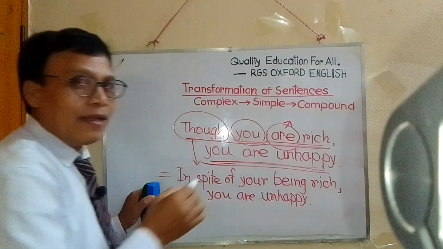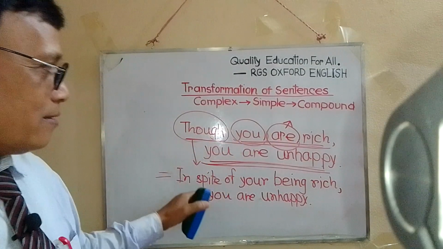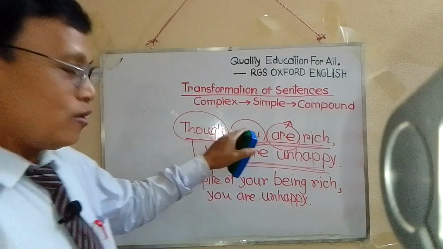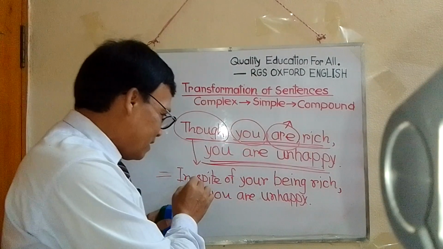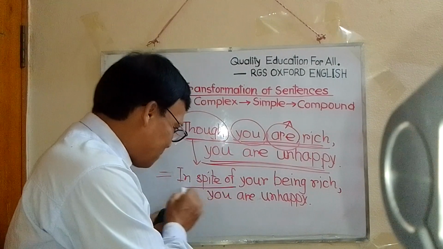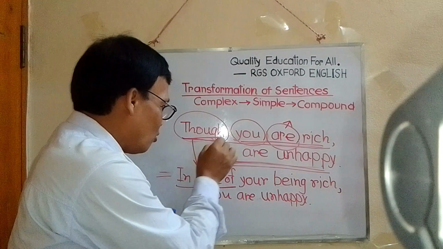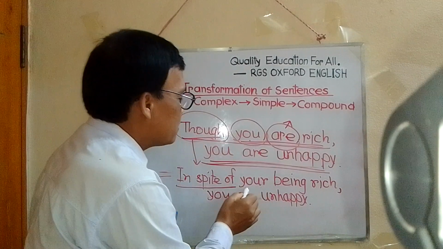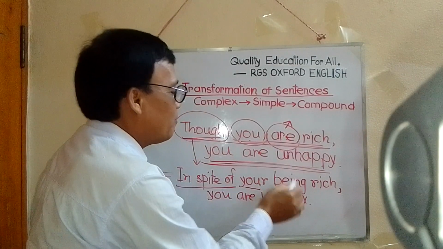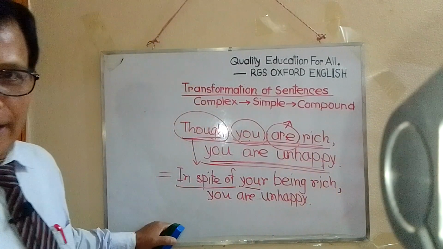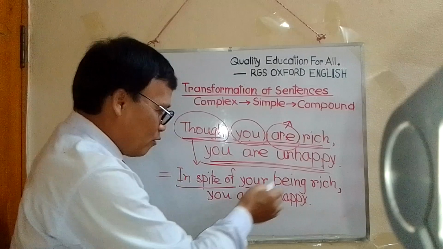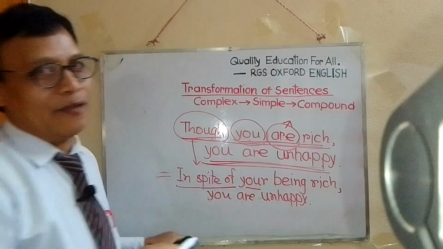The phrase is in spite of, in place of though. And you becomes your, and are becomes being here. Okay. So, in spite of your being rich, you are unhappy.